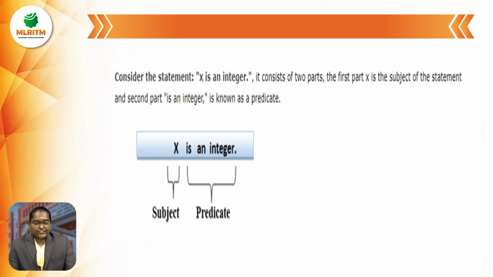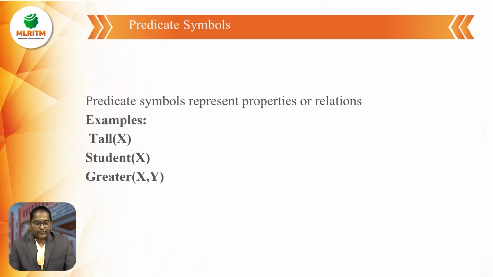Next example: consider the statement x is an integer. It consists of two parts. The first part is x, which is the subject of the statement, and the second part, is an integer, is known as the predicate. Like that we have to write. Next, predicate symbols. What are predicate symbols? Predicate symbols represent properties of relations. In the previous slide, we saw the predicate symbols. Examples: tall of x, student of x, greater of x. Here tall is the predicate and x is the object.